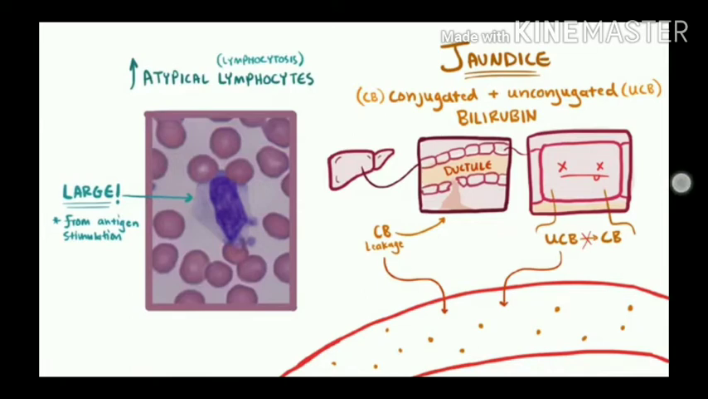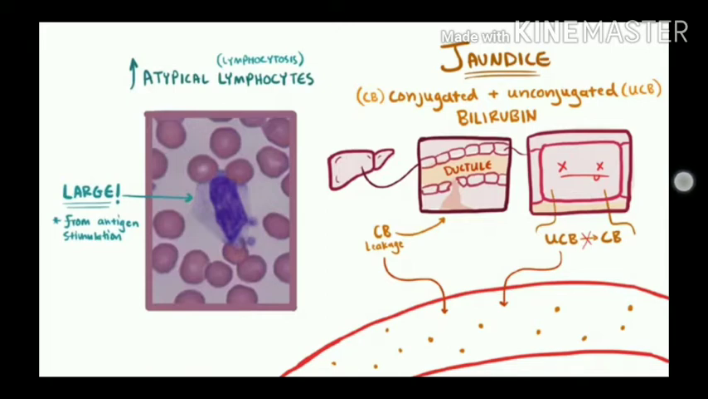These lymphocytes are usually very large due to the stimulation from the antigens. In our case, patients containing hepatitis virus antigens often also end up developing jaundice. Jaundice is where we see a mix of conjugated bilirubin and unconjugated bilirubin. CB is nothing but conjugated bilirubin, and the other is unconjugated bilirubin.